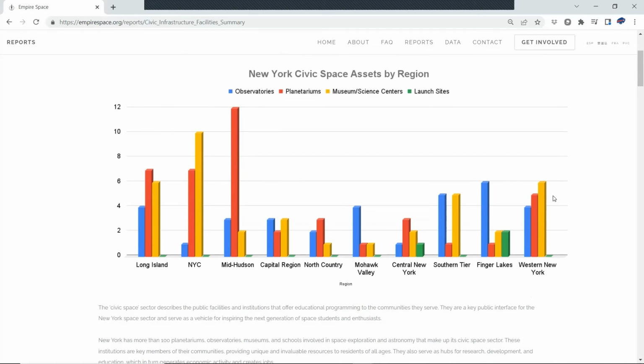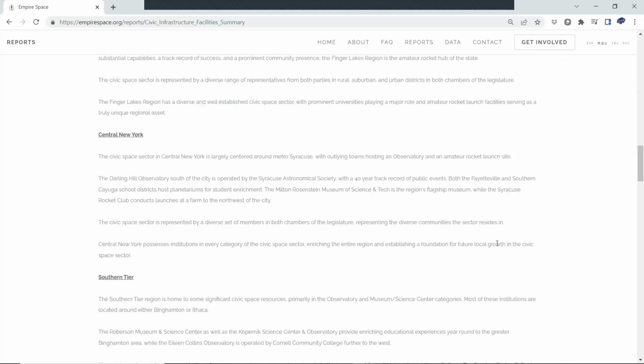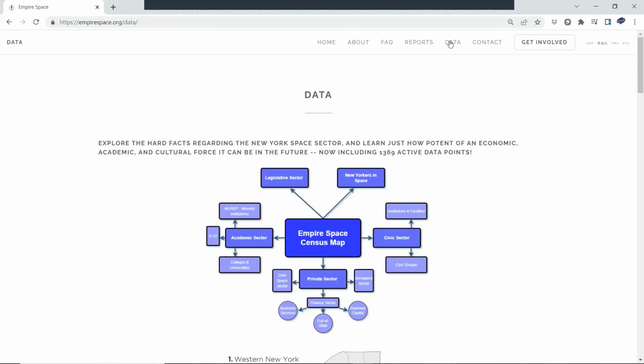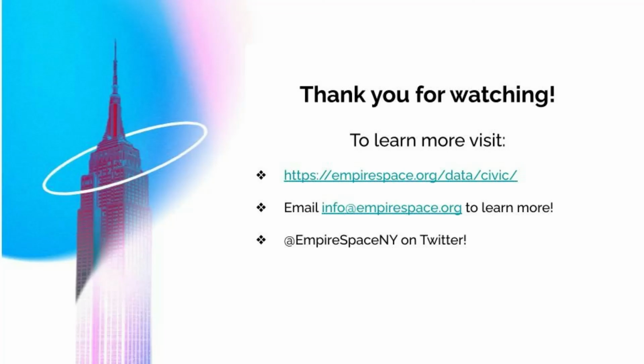You can see that every region of the state has some space presence in terms of facilities, observatories, planetariums. Launch sites refers to amateur rocketry ranges. You have some here in central New York and the Finger Lakes region. So we encourage you to come and read these reports as well. So that is the best way to access and operationalize the information available as it pertains to the civic sector of the New York space ecosystem.